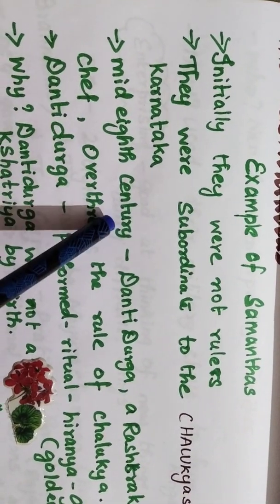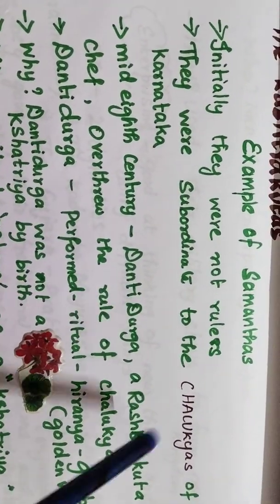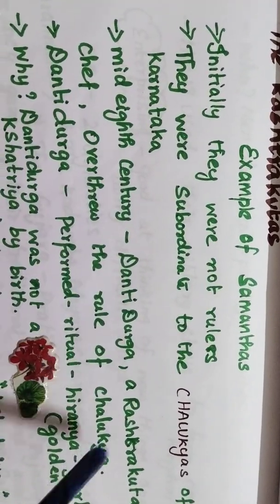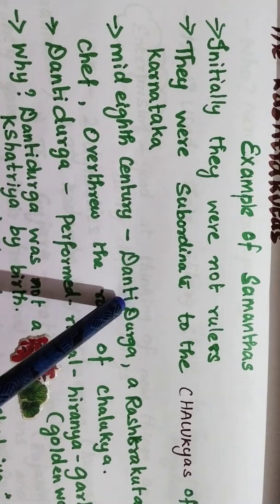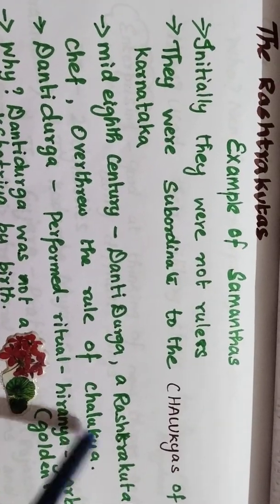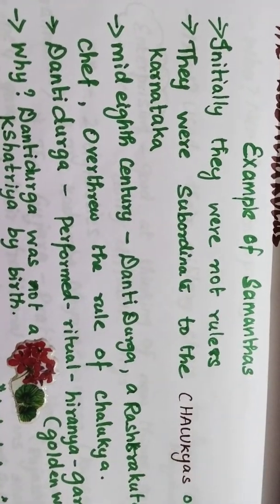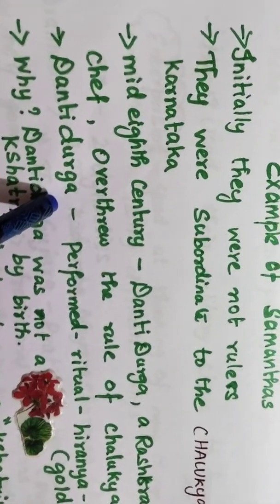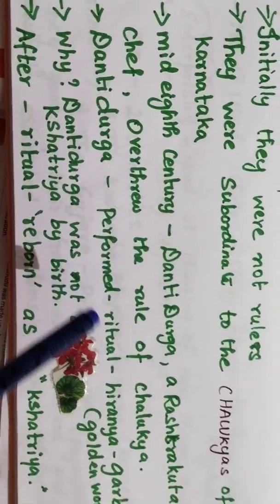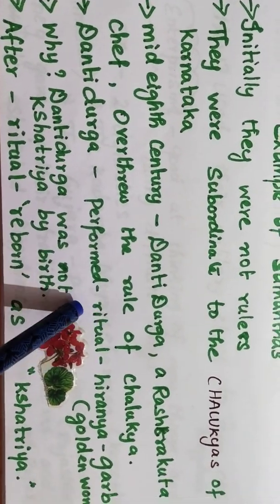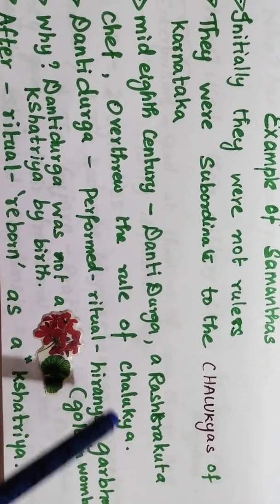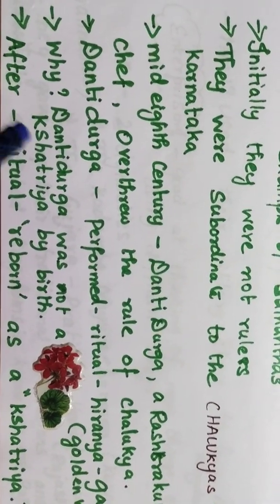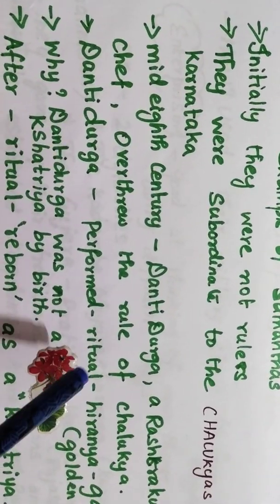In the mid-8th century, Dantidurga, a Rashtrakuta chief, overthrew the rule of the Chalukyas and became king. After that, he performed a ritual named Hiranya Garbha. Hiranya Garbha means a golden womb. Why did they do this ritual?